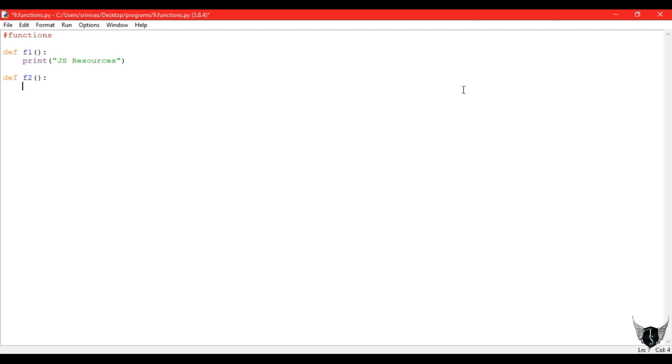And let's write another function also, f2. So in this f2, let's write some code. A equal to 0, starting value is 0. Let's write a for loop: for i in range of starting from 1 to 11. A plus equal to i, that is nothing but A equal to A plus i, both are same. So we shall return the value of A.